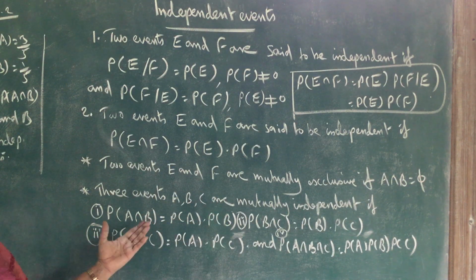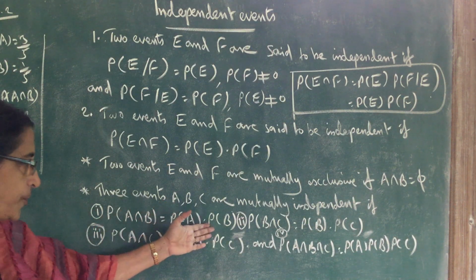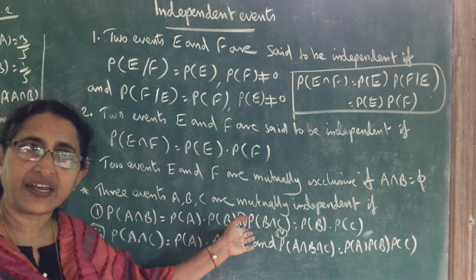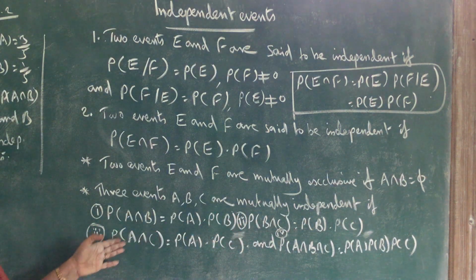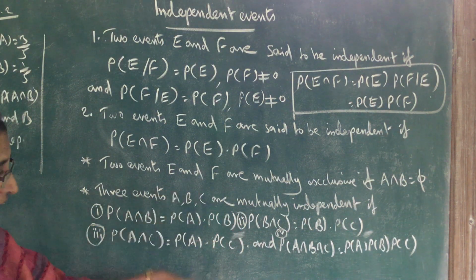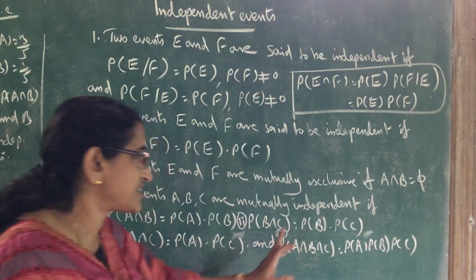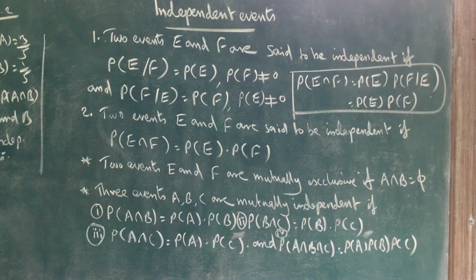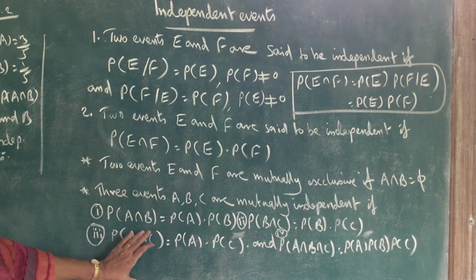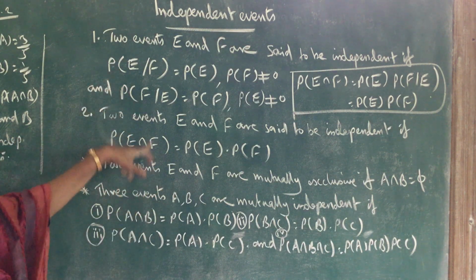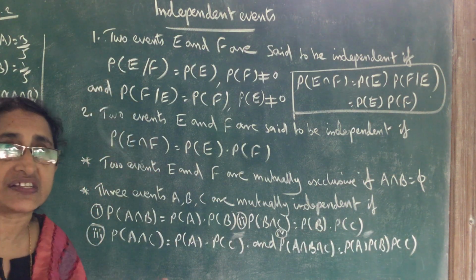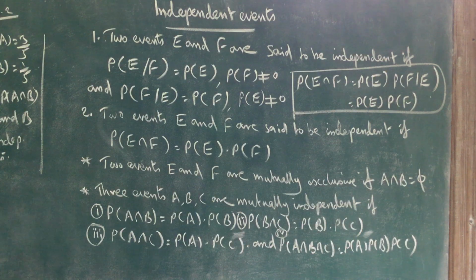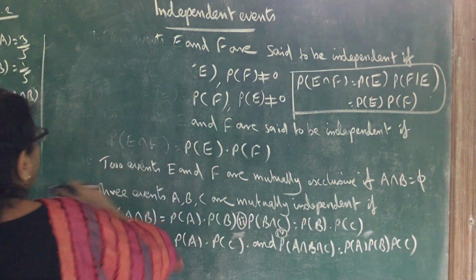So one, probability of A intersection B equal to P of A into P of B. Second, P of B intersection C is P of B into P of C. P of A intersection C is P of A into P of C. And P of A intersection B intersection C equal to P of A into P of B into P of C. So remember these two points and study these two definitions of independent events. Very important definition, independent events. Very easy also. Now we'll do 13.2, first one.